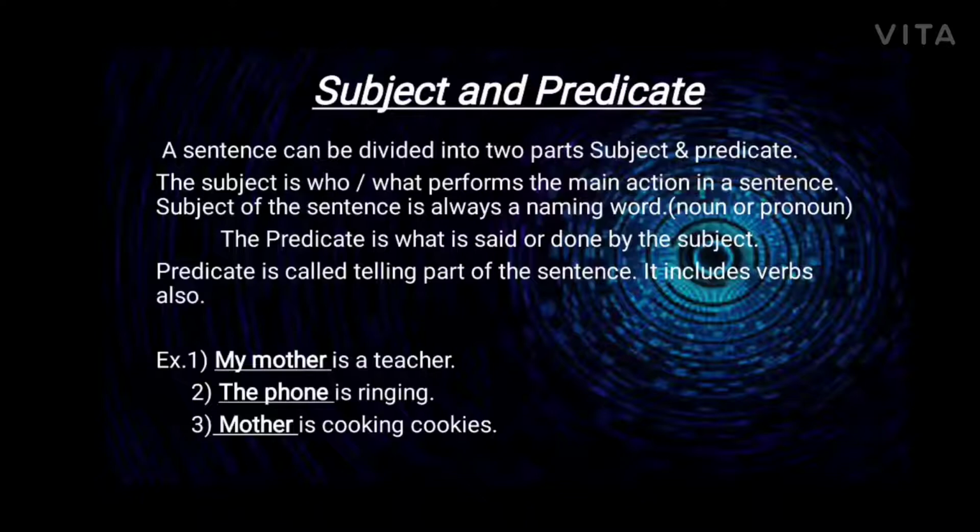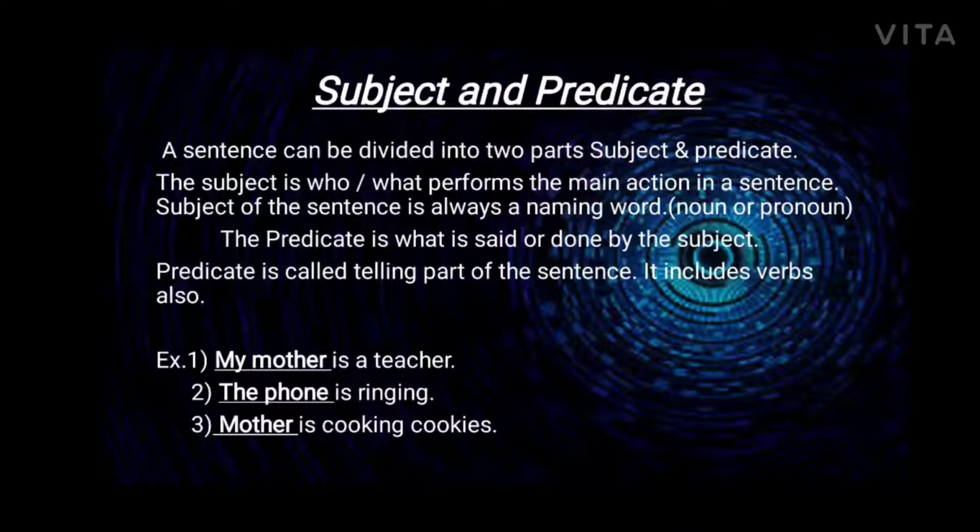The subject is who or what performs the main action in the sentence. The subject of the sentence is always a naming word. It is the naming part of the sentence, that is, a noun or pronoun. It always comes in the beginning of the sentence. And the predicate is what is said or done by the subject. The predicate is called the telling part of the sentence. It includes verbs also.